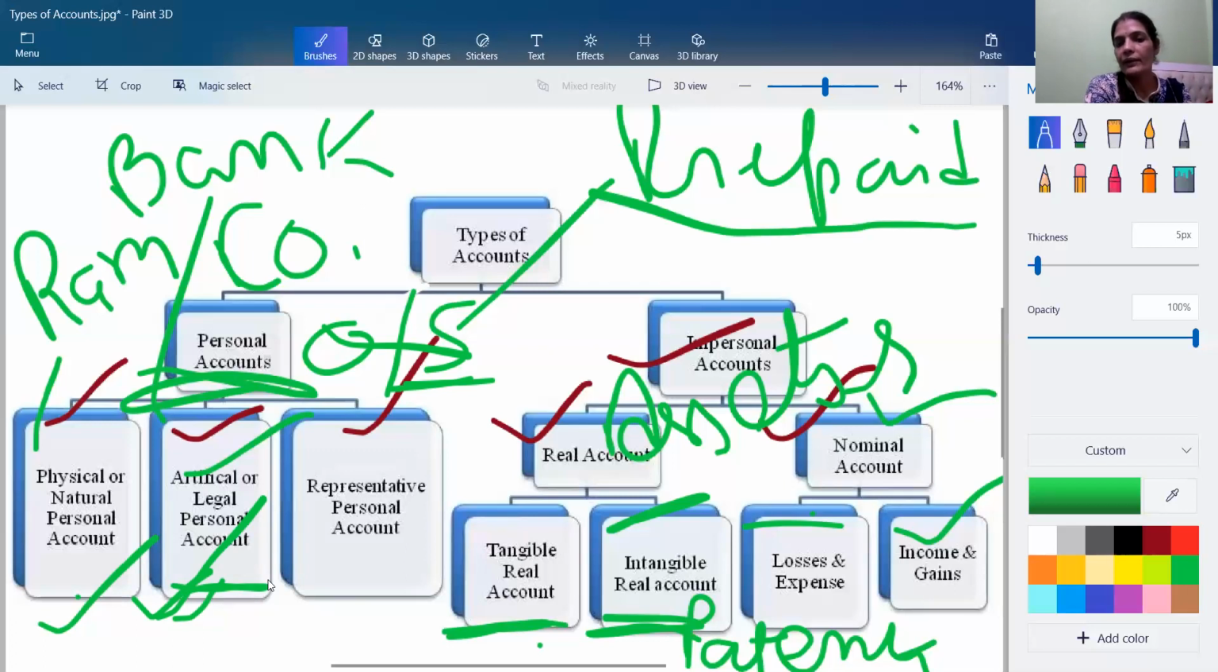The real account is related with the tangible and intangible assets, nominal account is related with the losses and expenses and incomes and gains, and there are three verticals.